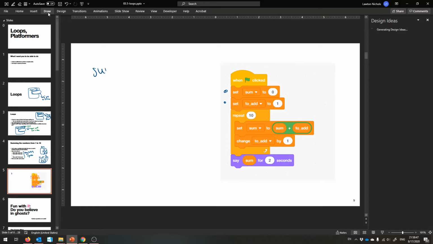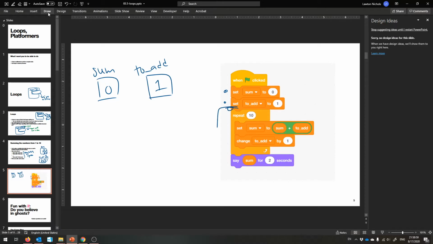So at the very beginning, sum is set to 0. To add is set to 1. Now we're here. Yeah? We're ready to start the repeat block. So we'll start it. We will execute the body the first time. We're going to do this, whatever we're doing, 10 times. So we will set sum to be sum plus to add. So sum will change from 0 to 1. And we're going to change to add by 1. So to add becomes 2.